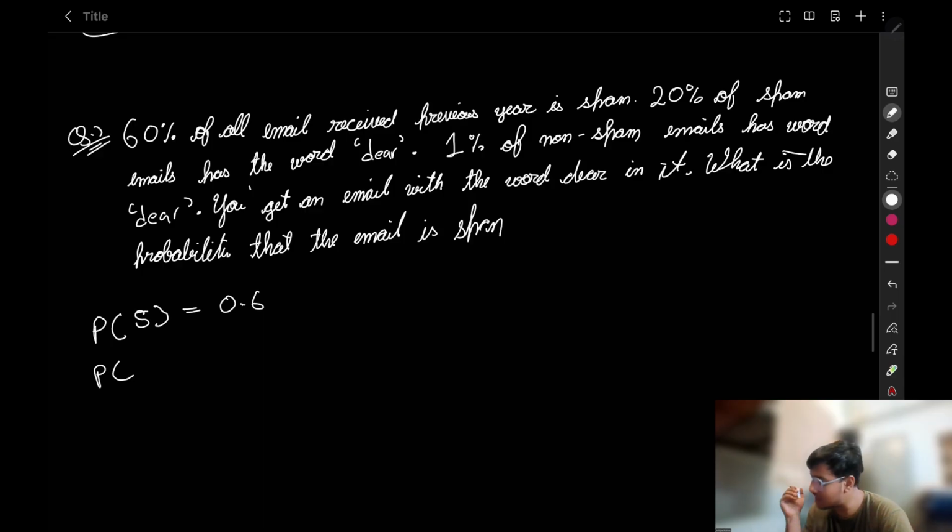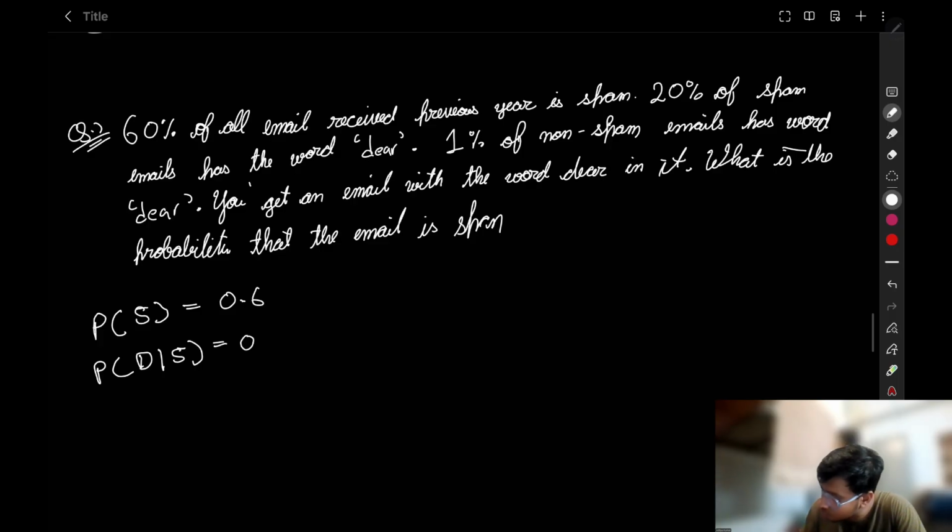Probability of dear given spam: 20% of the spam emails, it means spam has already occurred. Already we know that the email is spam. Now that the email has the word dear in it is 0.2. The probability of the word dear in the spam is 0.2.